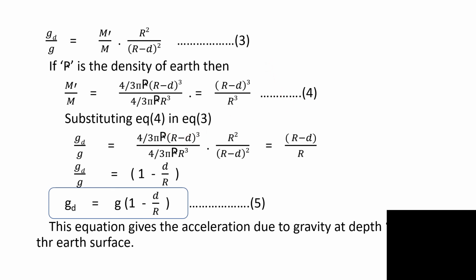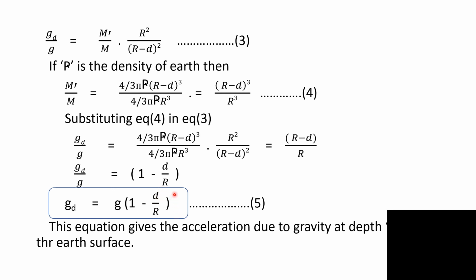Substituting this value in equation 3, we get gd upon g equal to... here 4 by 3 pi rho gets cancelled, (R minus d) cube and this (R minus d) square gets cancelled, remains (R minus d) divided by R. So gd upon g is simply (R minus d) upon R. Therefore gd upon g equal to 1 minus d upon R, or gd equal to g into (1 minus d upon R).